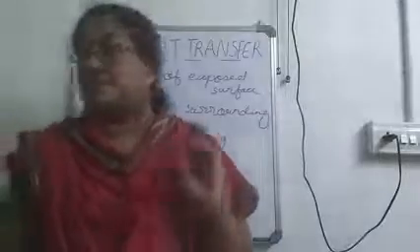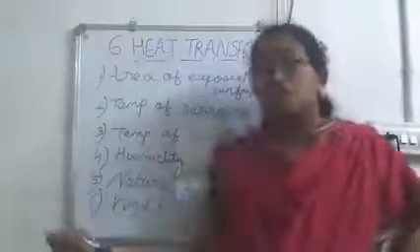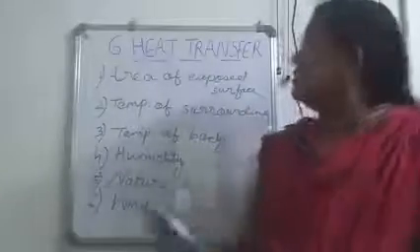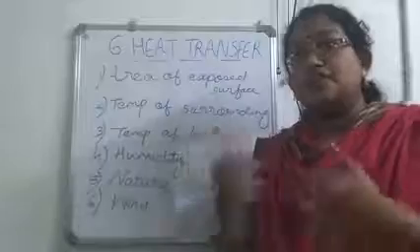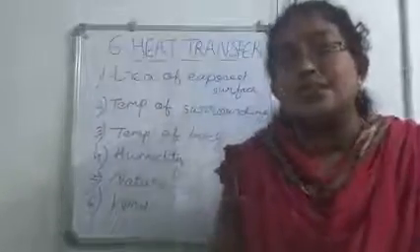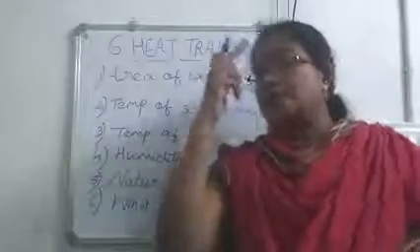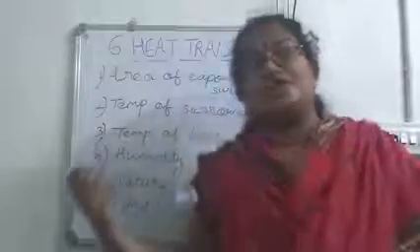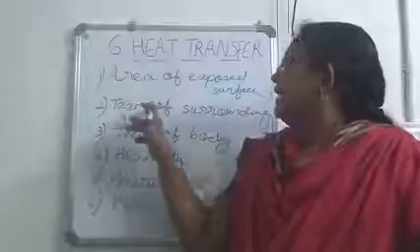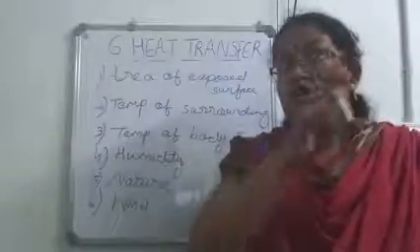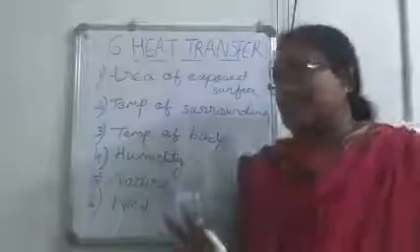Okay, so is it clear about the factors on which the rate of evaporation depends? It depends on six factors. Area: if the area of the exposed surface increases, the rate of evaporation increases. So what should come to your mind at that time? Spreading of wet clothes. Temperature of the surroundings: clothes get dried easily when you put them out on a sunny day.